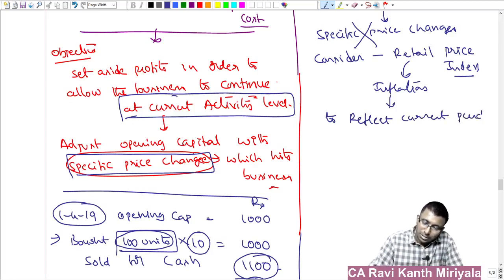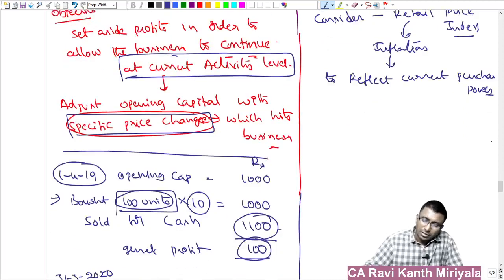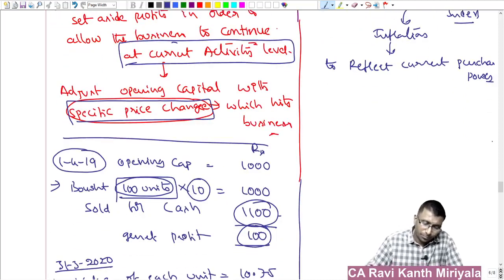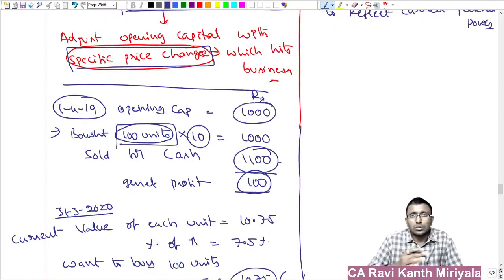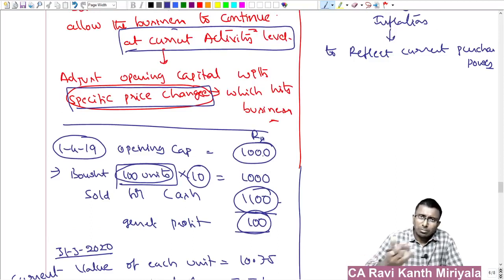What does that mean? In this example, what did I do? The 1,000 rupees was adjusted with a specific price increase. Now here, instead of a specific price increase, we'll add the RPI.